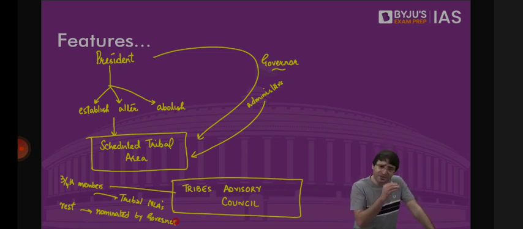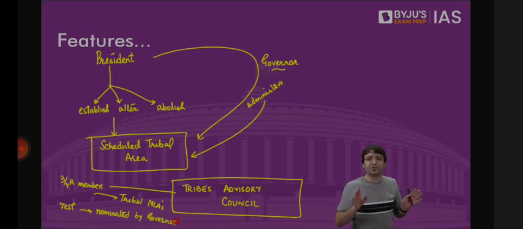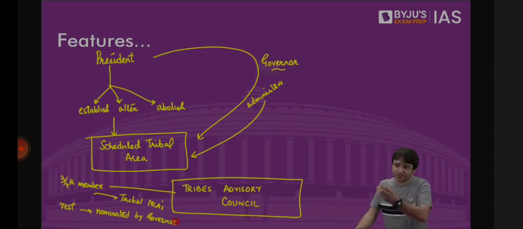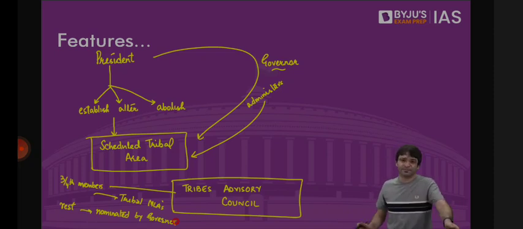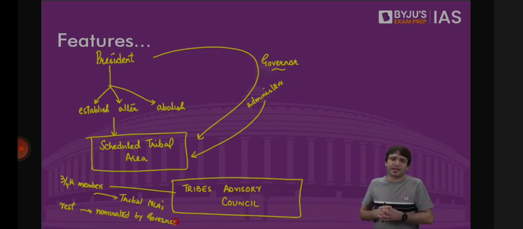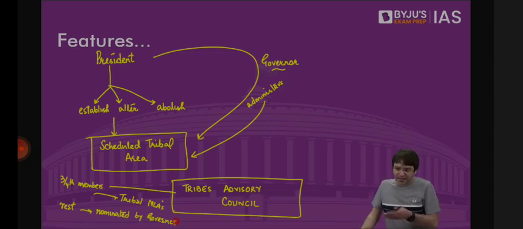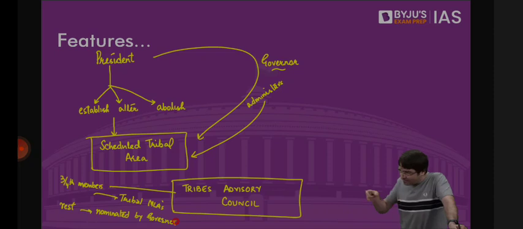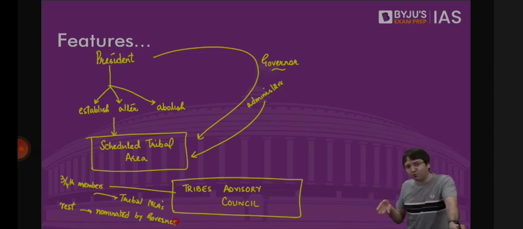How will the governor administer this tribal area? By setting up a Tribes Advisory Council. What is this Tribes Advisory Council? For example, we have the state of Jharkhand. We know that in all the legislative assemblies in India, there are seats reserved for SCs and seats reserved for STs. Wherever there is an ST population, the seats are reserved. Now in Jharkhand, if a Tribes Advisory Council is established by the governor, 3/4 of its members will be the tribal MLAs. That means in this state, where seats are reserved for STs in the Legislative Assembly, those MLAs will become part of the Tribes Advisory Council. The remaining would be nominated by the governor.